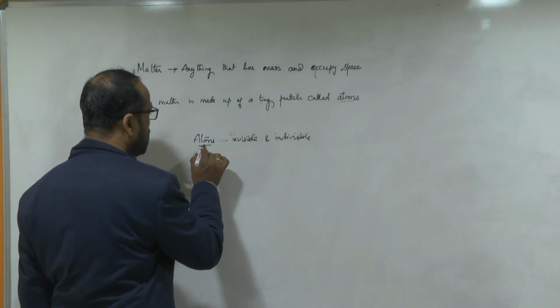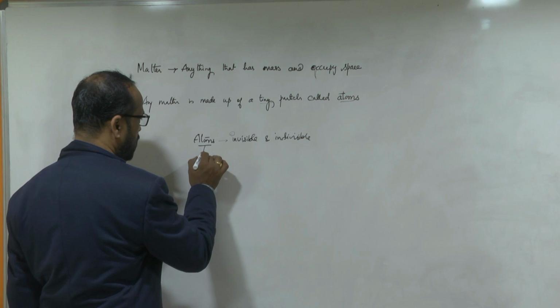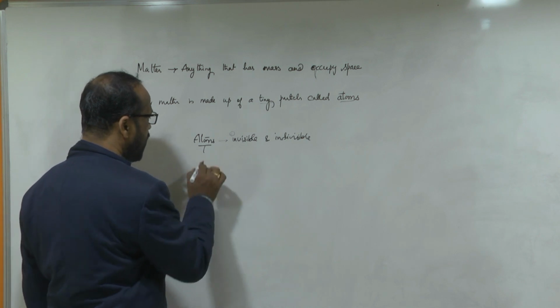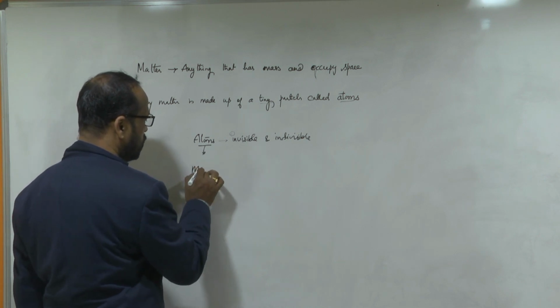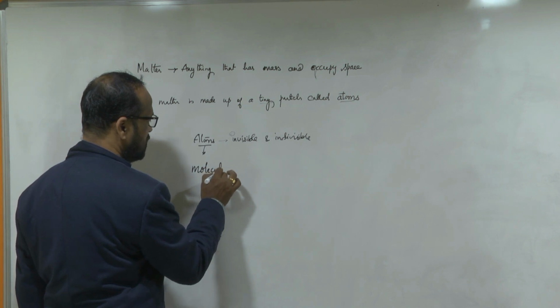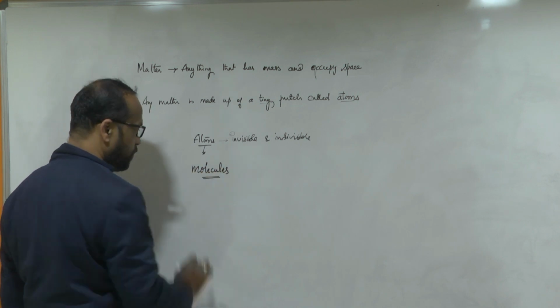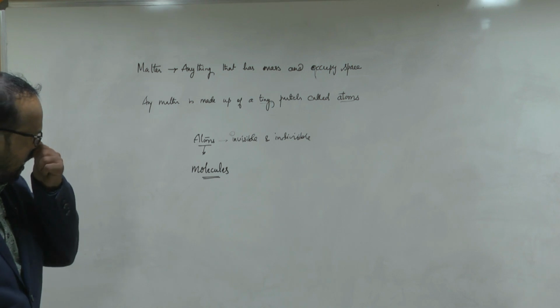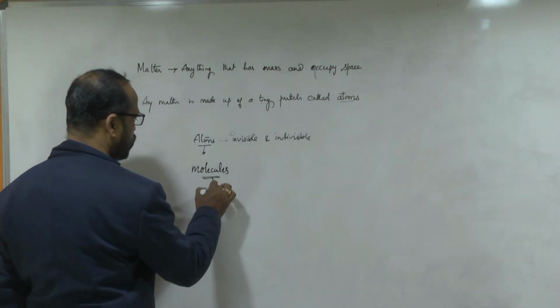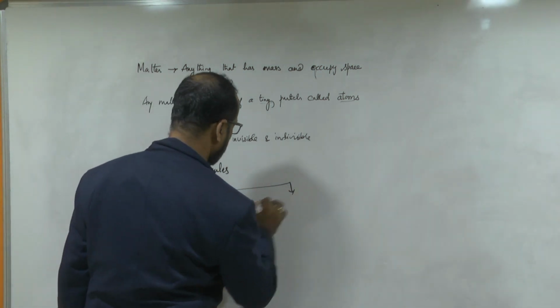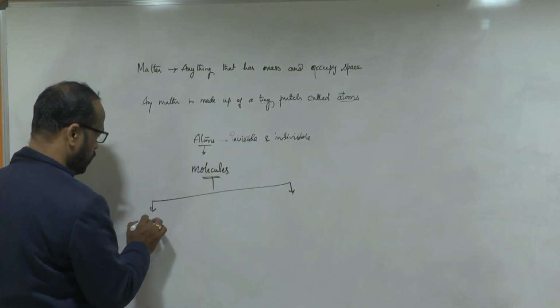Right. Now these atoms will combine to form molecules. And these molecules we have two types. How many types? Two types.